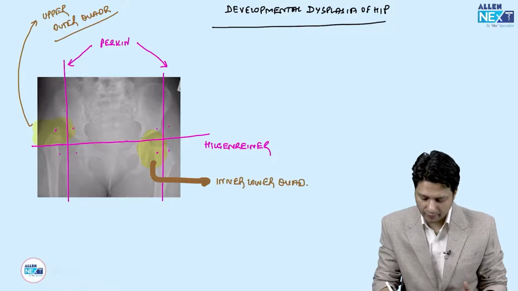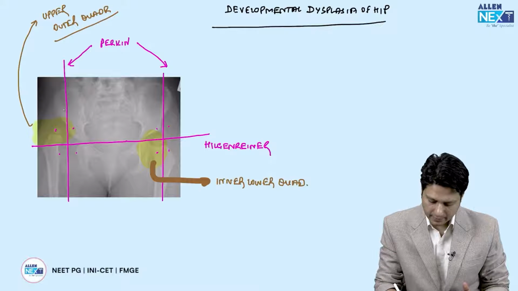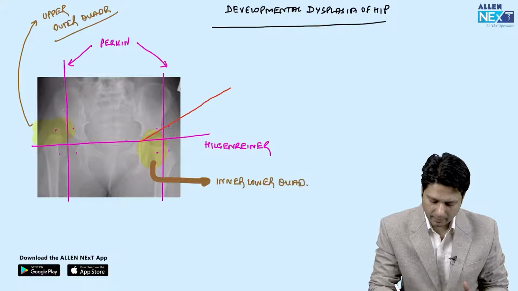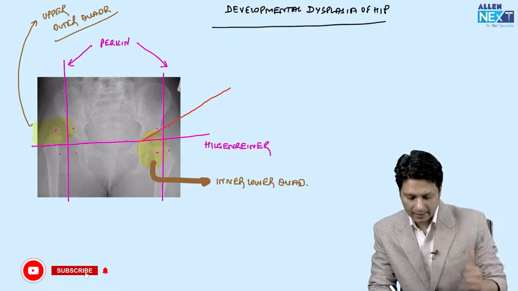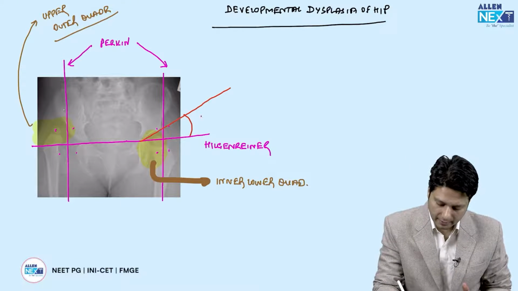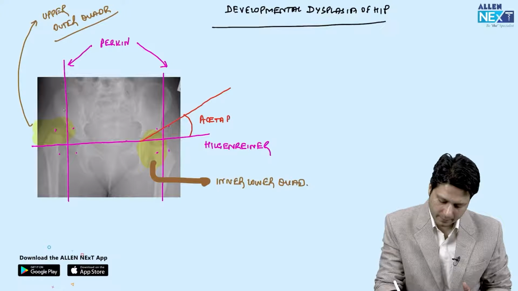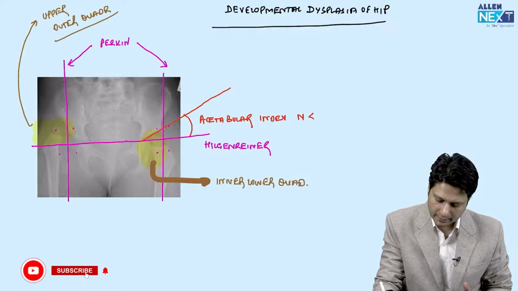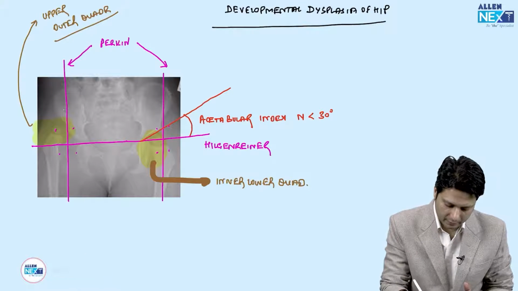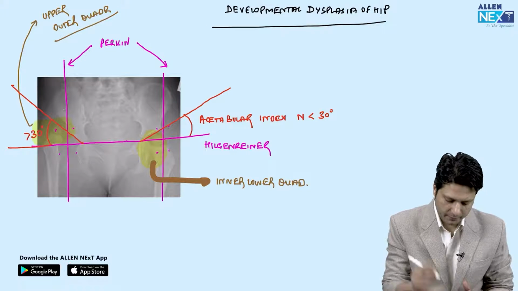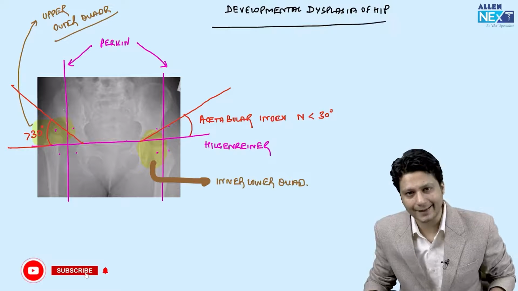Now there are other X-ray findings also. If you draw a tangent through the floor of the acetabulum and calculate the angle between Hilgenreiner's line and this tangent, then this angle is known as the acetabular index. Normally it is less than 30 degrees. But in case of developmental dysplasia of the hip, this angle is obviously more than 30 degrees, right? So this is another way of identifying DDH X-rays.